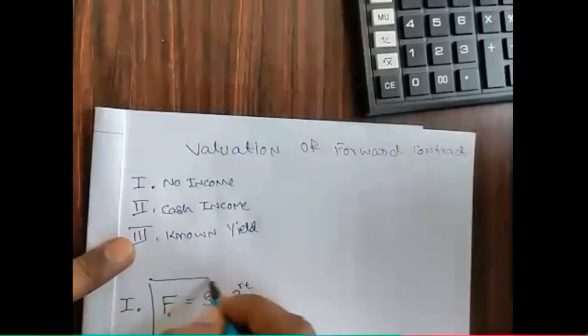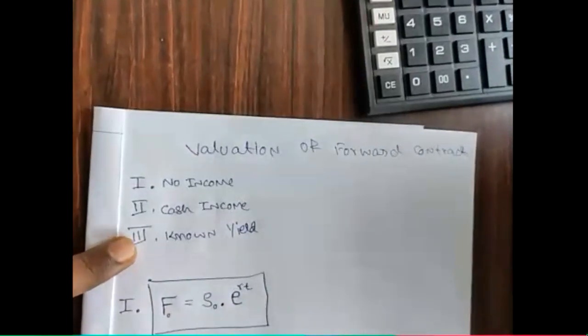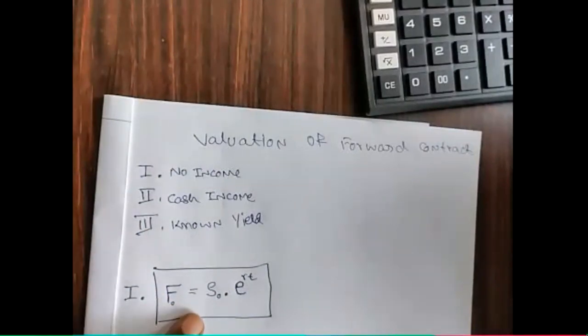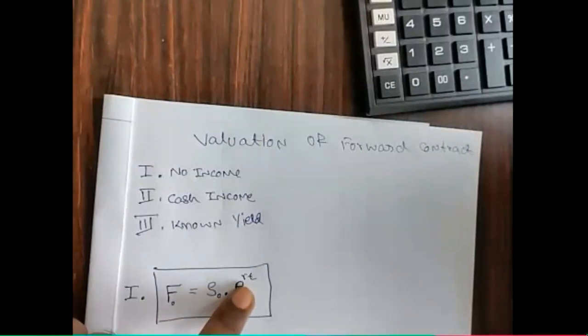Forward price is equal to spot price of underlying asset into exponential value to the power RT. R means the risk-free rate of interest which is compounded continuously, and T means the maturity period.